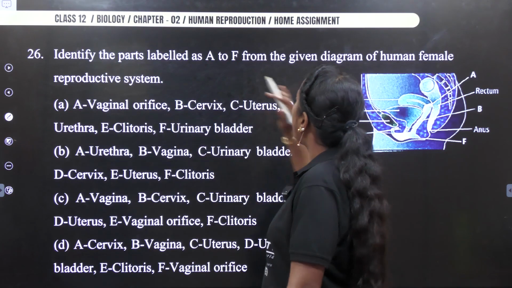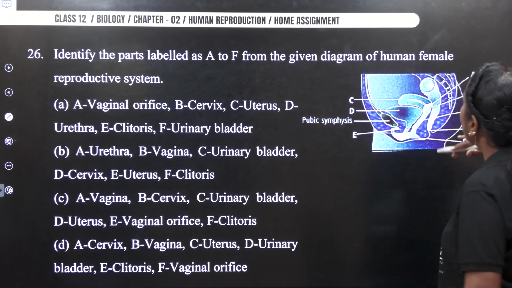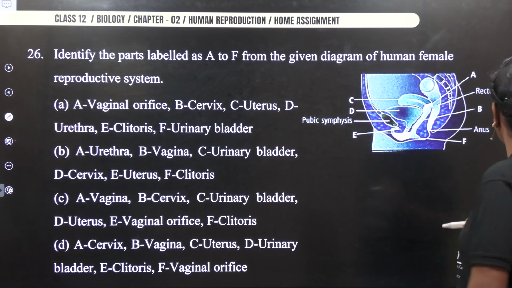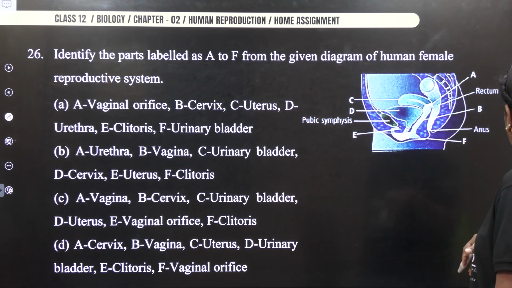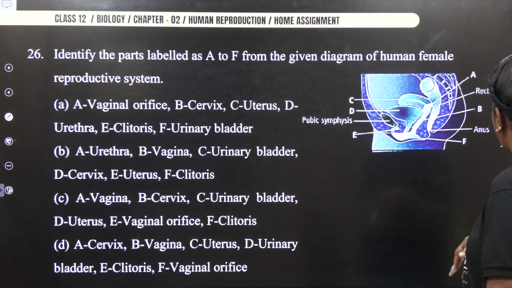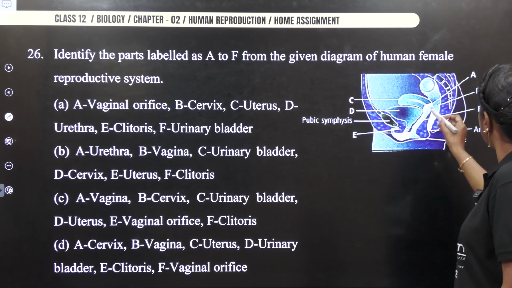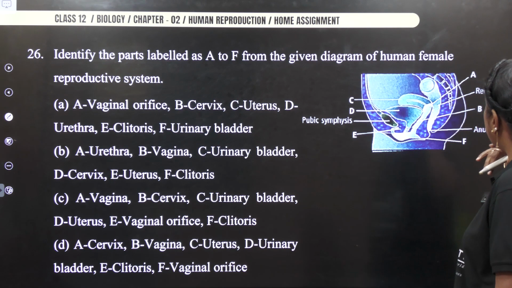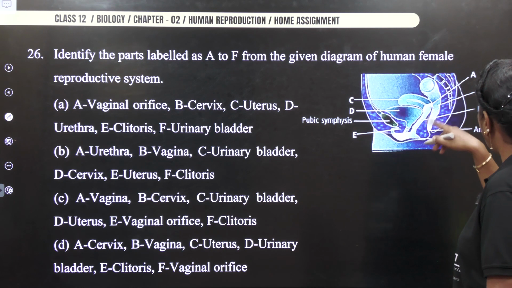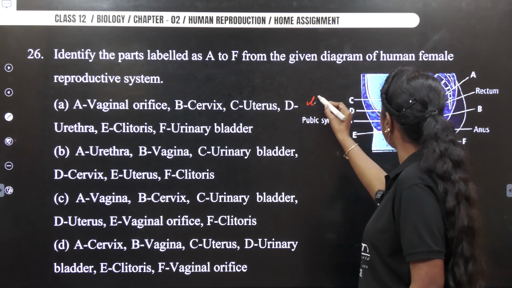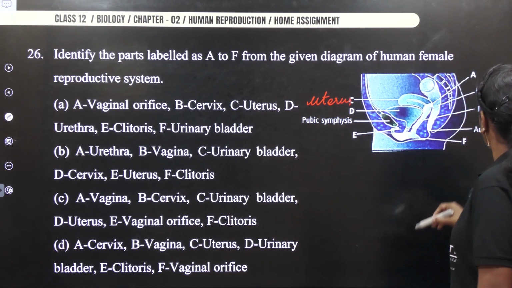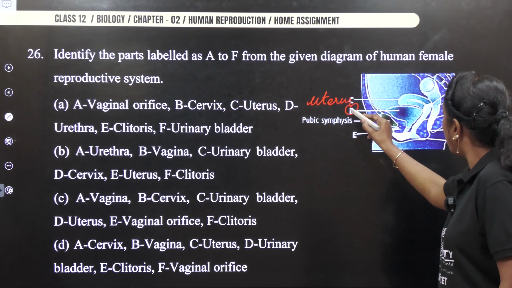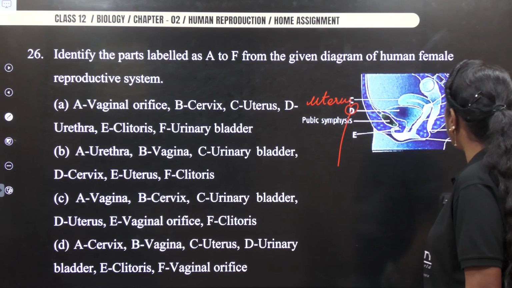Next, identify the parts A to F from the given diagram. Oh my god, the diagram is very complicated. Let us first mark whatever we know. Okay, let's start marking with what is called as A. So I don't know where exactly A is placed. So I know what is C. Let me write it as uterus. Okay. I think D also we know. That's going to be definitely urinary bladder.